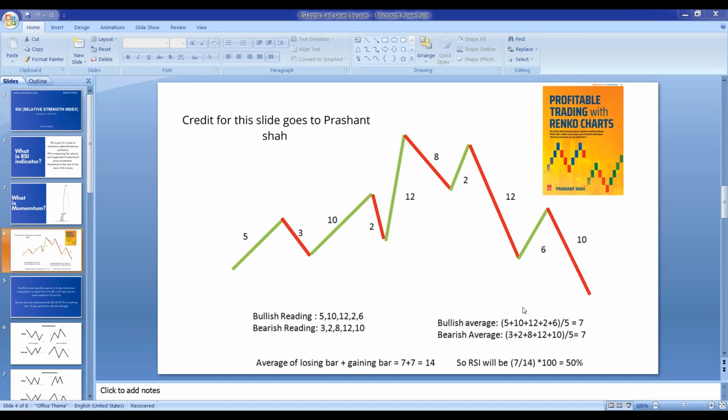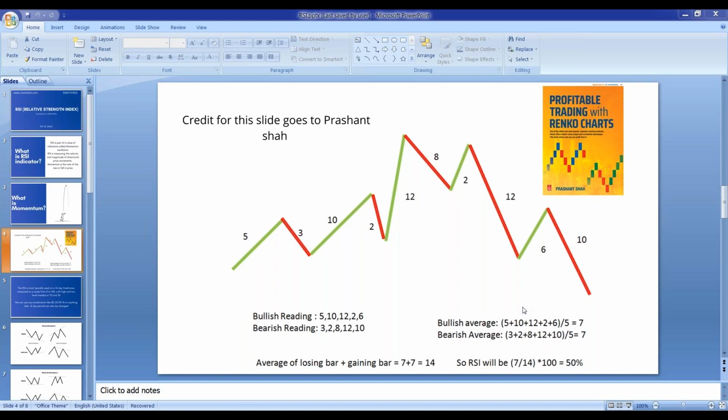So you have to place the bullish count on the upper side and the average on the downside, and then multiply it by 100. So 10 divided by, suppose the average is 14, I am just taking an example. So 10 divided by 14 multiplied by 100. Got my point?